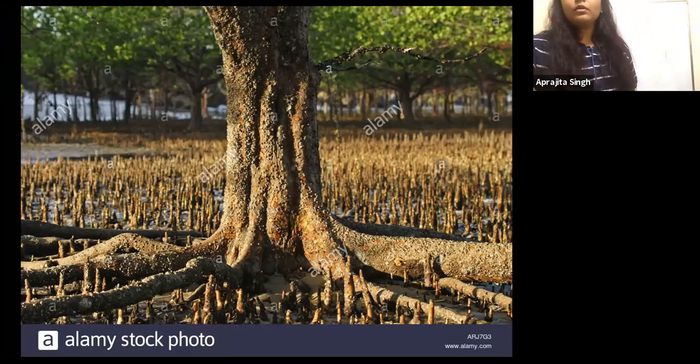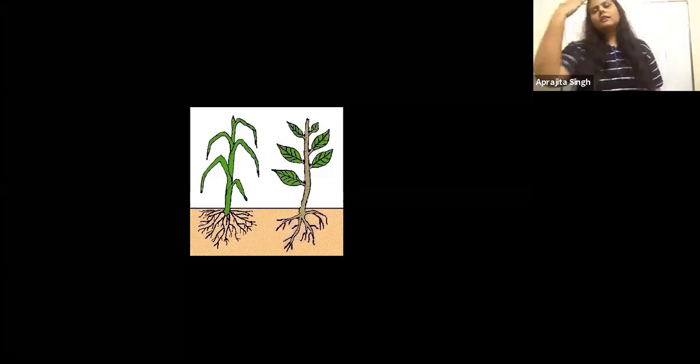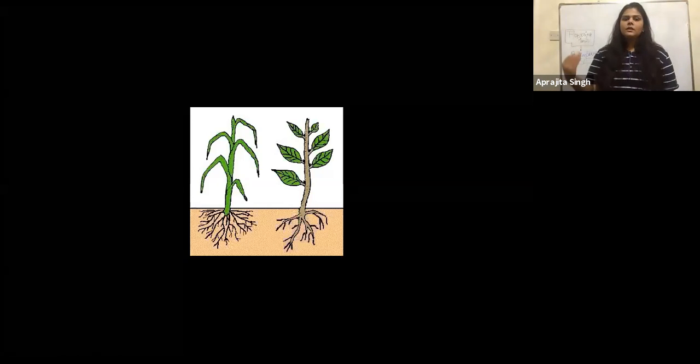And what about the monocots now? These are the monocots. Herbaceous plants, grasses, wheat, rice, which have a green stem. They don't have the brown stem or the thick stem. They will always have these soft green stems.